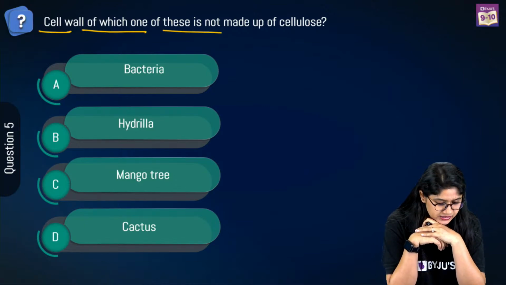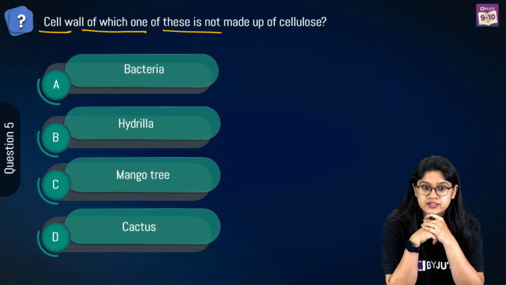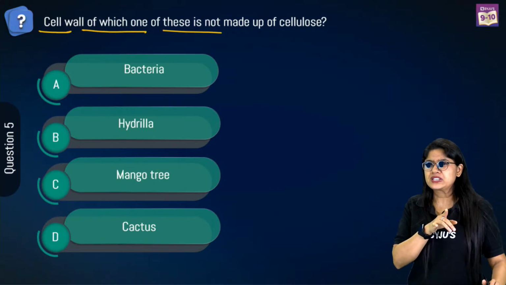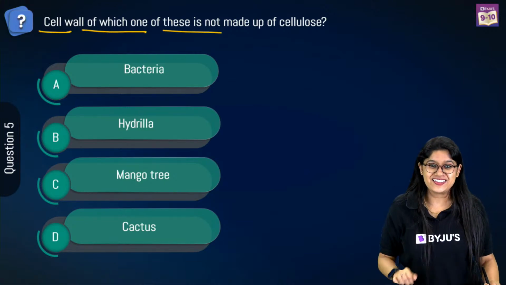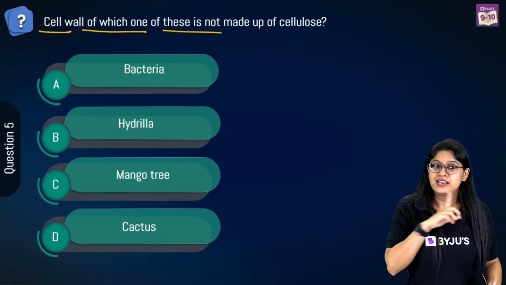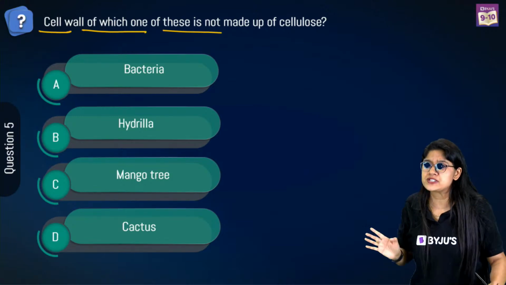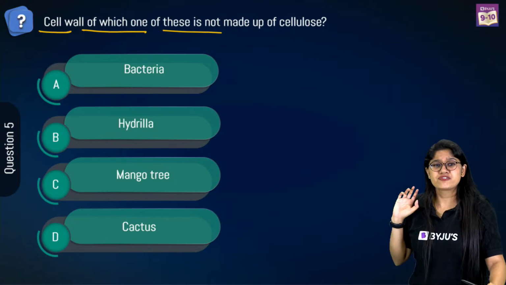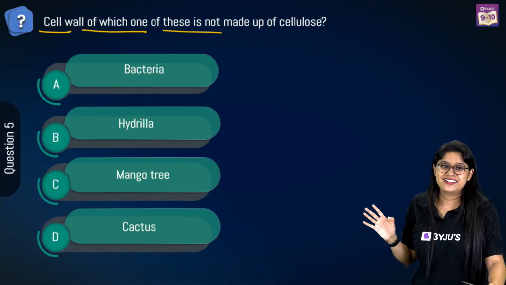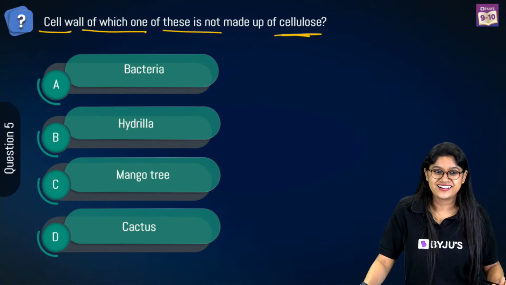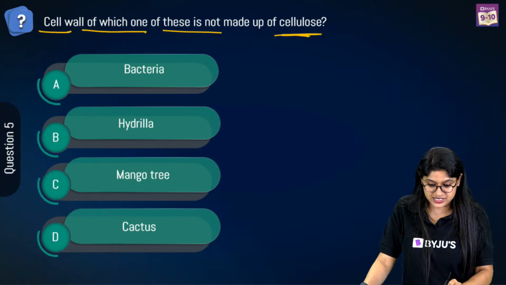Okay, I can see a lot of confusion. If you look at these options, three of them are plants. I hope I'm not giving you too much of a hint. Oh, that was the biggest hint. And of course, now we can pick the correct answer. Lakshmi, if you're just confused, just look at the options. It's a very easy question. We're specifically talking about cellulose. Very good. I can see the correct answers.